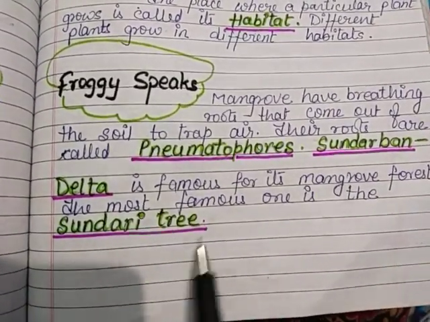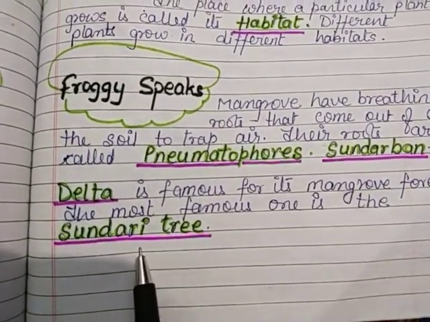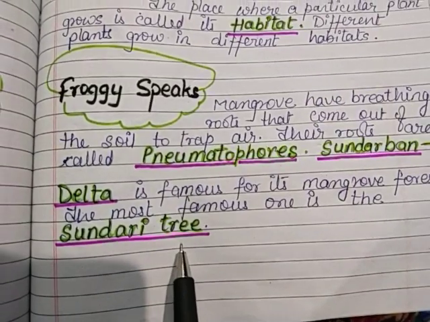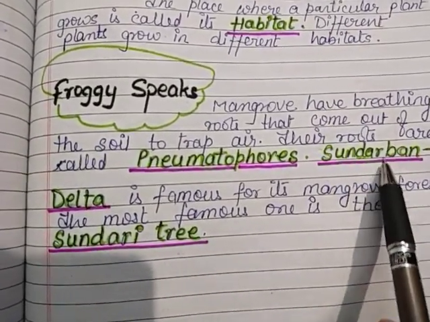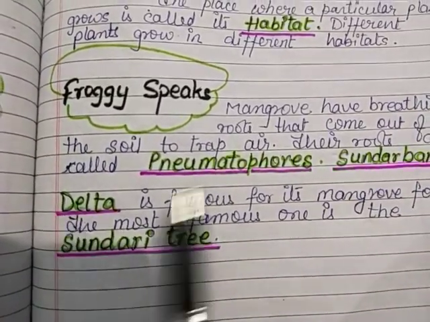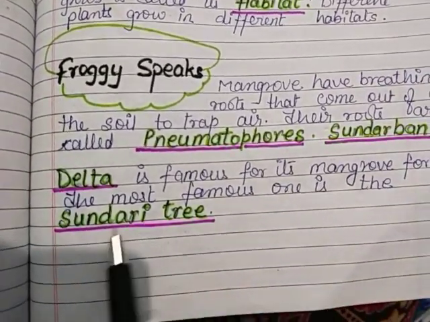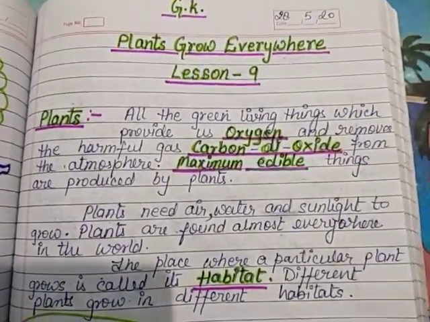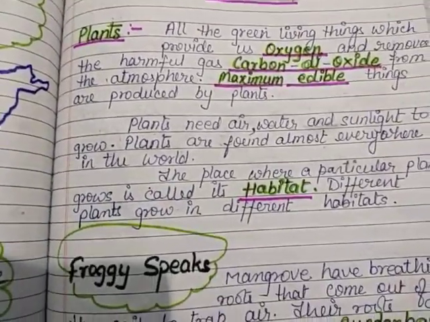This is a variety of the tree. This is a name of the special tree, and these trees are abundantly found on a large scale in the Sundarban Delta. That is why the delta is named Sundarban, after this Sundari tree. So this is all about the explanation of this chapter. Now let us move towards the exercise.